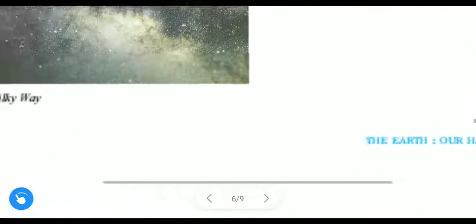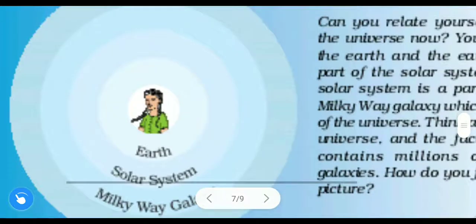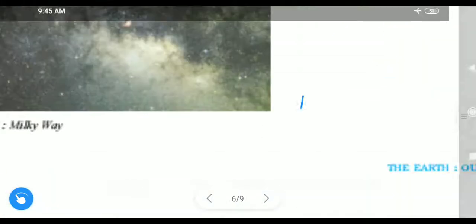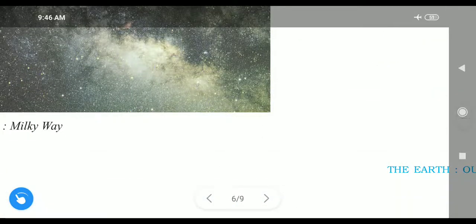So students, here our chapter is completed. You can read all this highlighted part in the book, on the side, just for understanding.